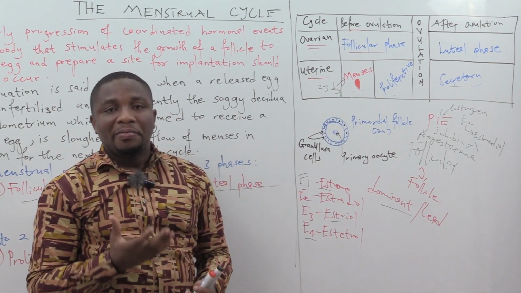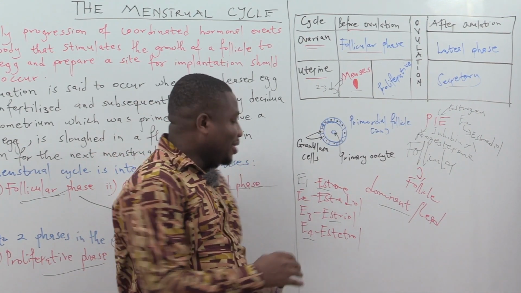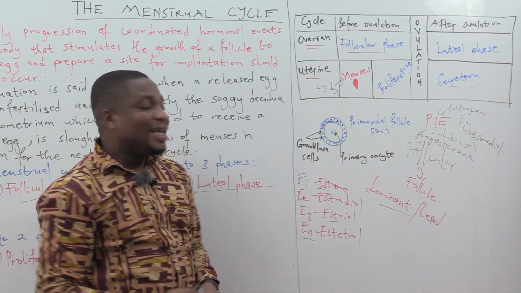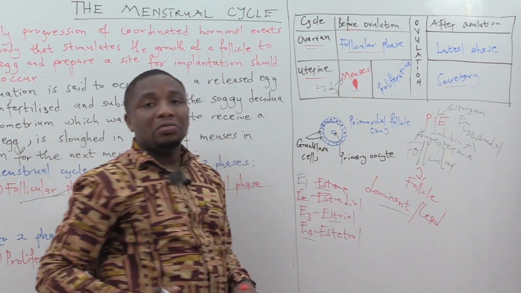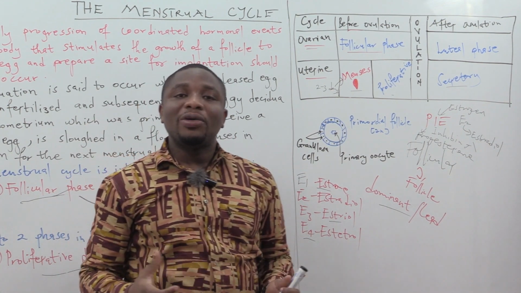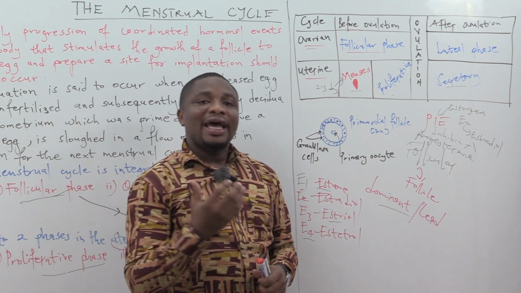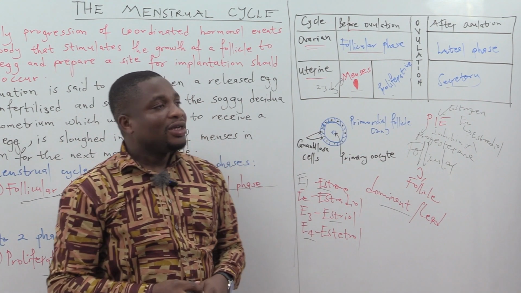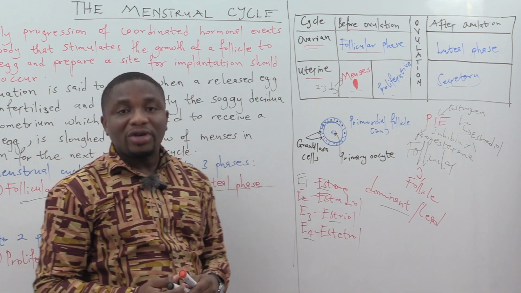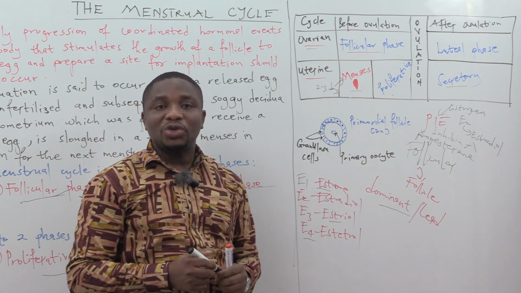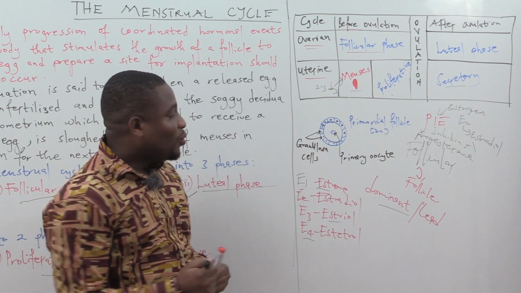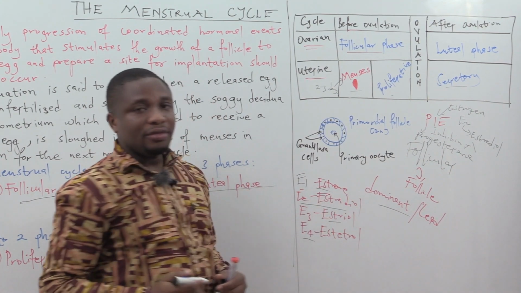If you compare the concentration of estriol and estetrol, estriol is dominant. So in the menstrual cycle, what fraction of estrogen are we looking at here? We are looking at E2.